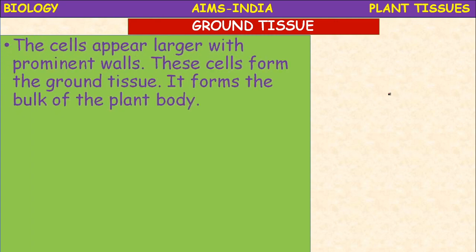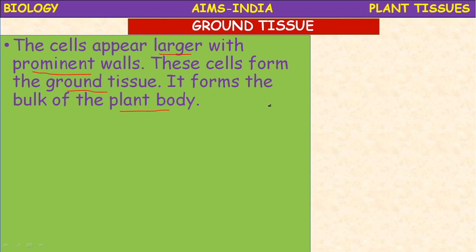Ground tissue. The cells appear larger with prominent walls. These cells form ground tissue. It forms the bulk of the plant body. If you take the entire plant body, the maximum portion is made up of which type of tissue? Ground tissue. That's why it is called the fundamental tissue in the plants.